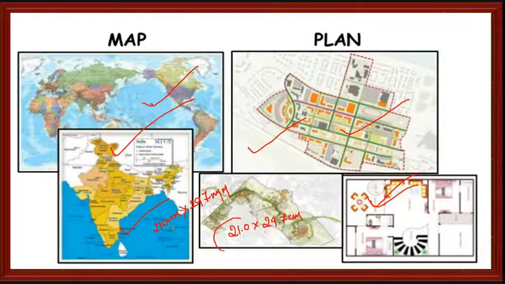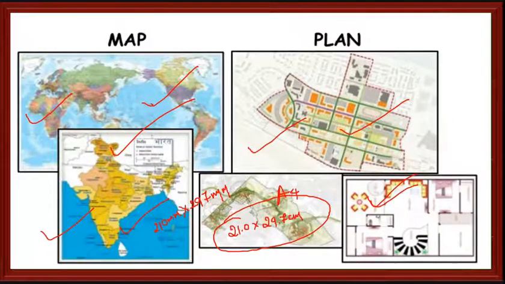On this A4 sheet, I want to draw or take a printout of the India map or world map, or it may be your layout map, or it may be a building plan. So what we are doing, it will be reduced by a scale. So what is that scale? How do we have to reduce? Is there any standard in the scale? So we will see that one.